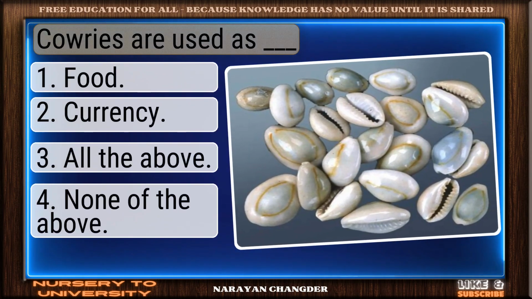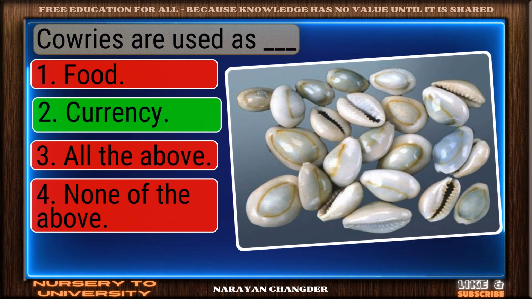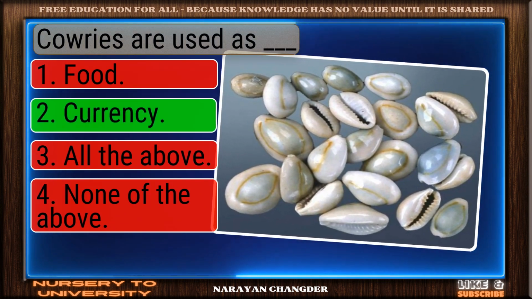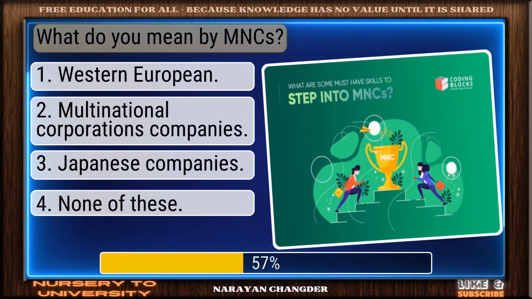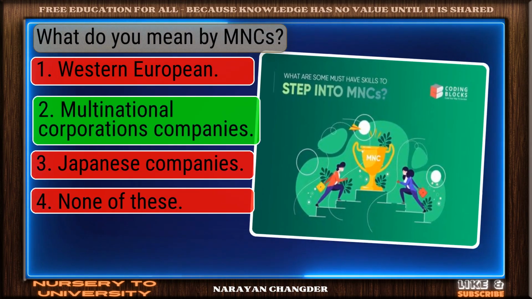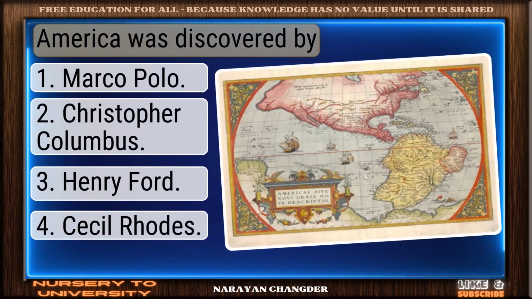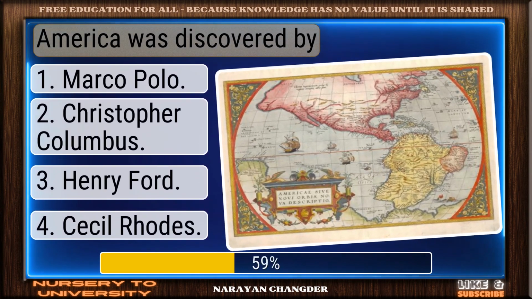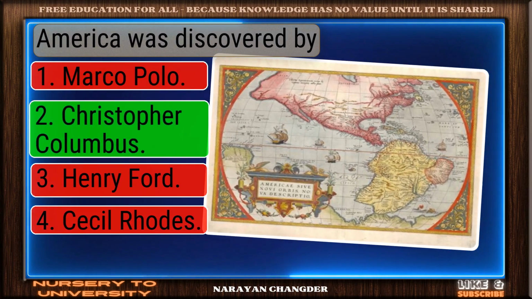Cowries are used as dash. Nice selection. Currency is correct. What do you mean by MNCs? Clear logic. Multinational corporations is sound. America was discovered by. On track. Christopher Columbus is correct.